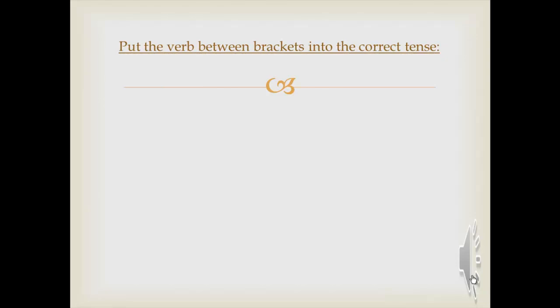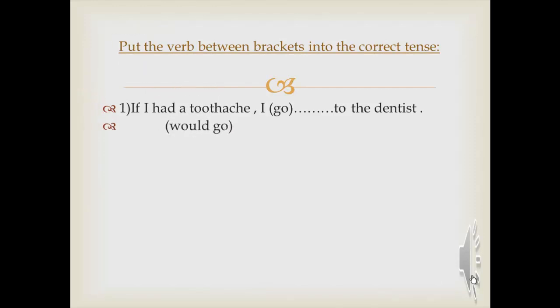Okay, now we will have an exercise about if conditional, all the types, type 1, 2, and 3, to make sure that you understand the lesson. Put the verb between brackets into the correct tense. Number 1, if I had a toothache, I would go to the ddentist. If I had, which type is that? 1 or 2 or 3? Had is a past simple, so on the other hand, I will put would plus infinitive, which is would go. So this sentence is type 2.